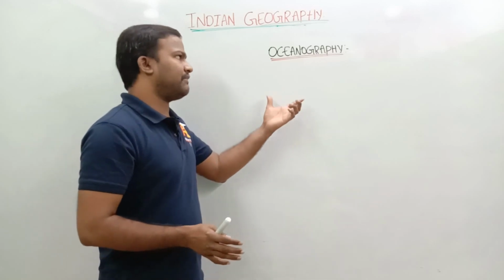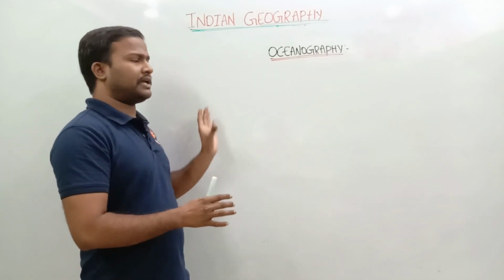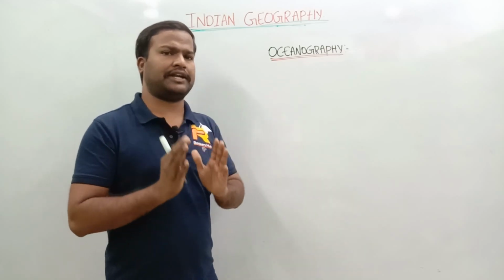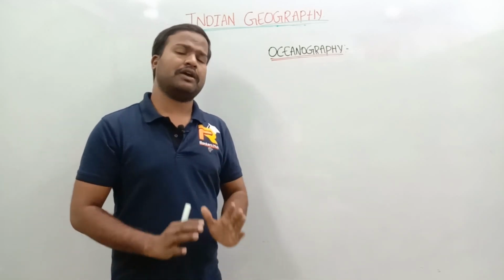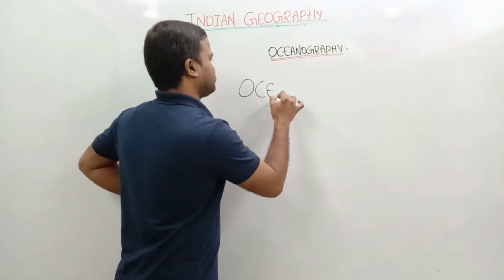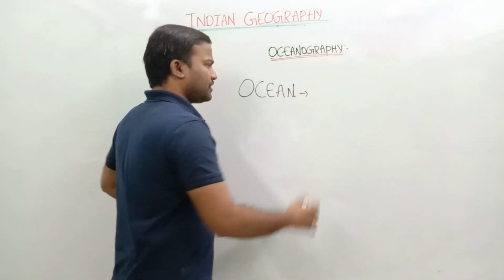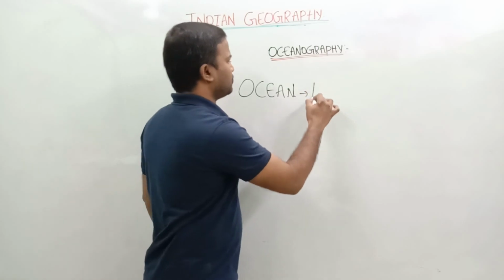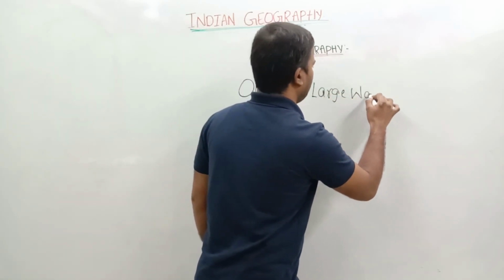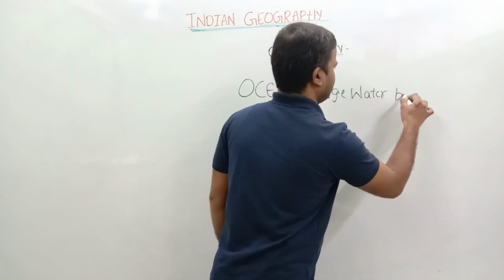Now, by linking these three current affairs, I will discuss the static portion of oceanography. First we have to know what is an ocean. It is a large water body on earth.